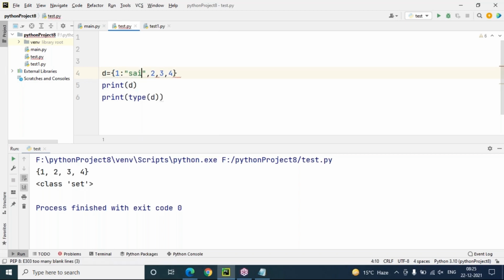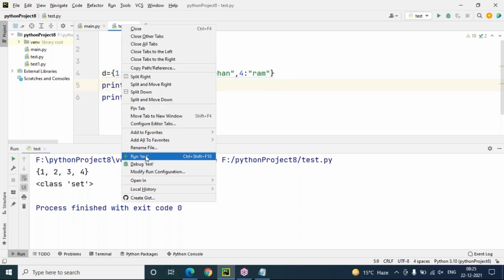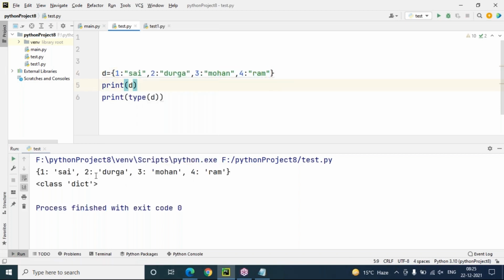Now let me give the values. One ID, name is Sai; second ID, Durga; third ID, Mohan; and fourth ID, Ram. Observe here, one key, one value. This is completely a key and value pair. This is the second pair, third pair, fourth pair. So these are key and value pairs. This is a dictionary. And as I said, a key can be of any type.